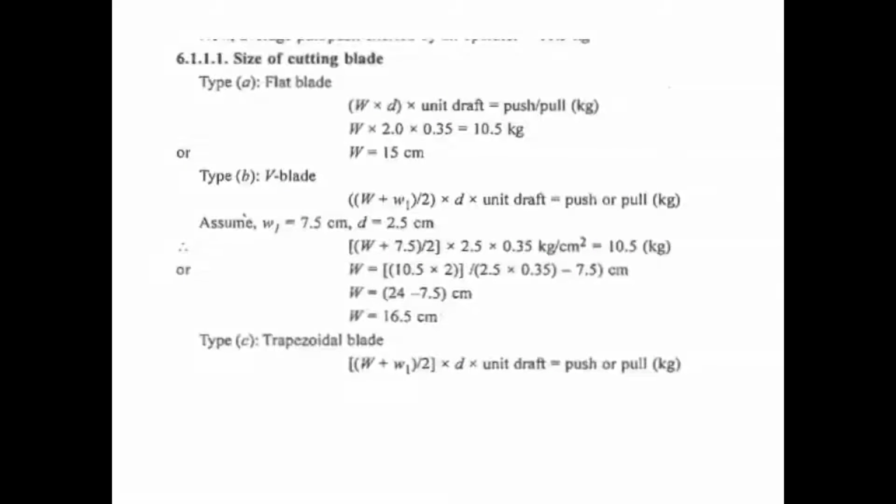So next one is the size of cutting blade. We will calculate the size of blade for flat blade, V blade and trapezoidal blade. For flat blade, number first, W multiplied by D into unit draft is equal to push or pull in kg. So we'll put the value of D, that is 2.0, and unit draft, that is for medium to light soil, 0.35. So we'll get the value of W, that is 15 centimeter for flat blade.